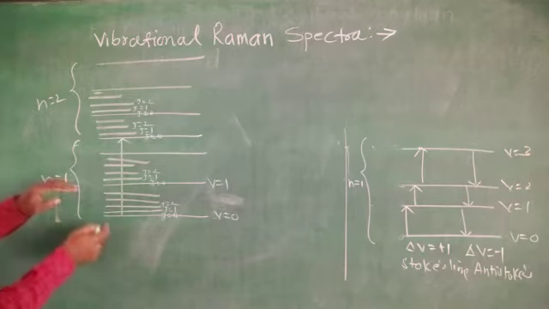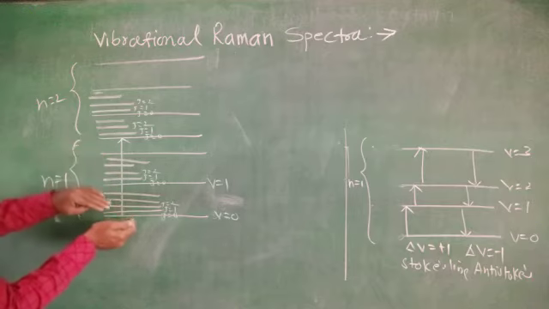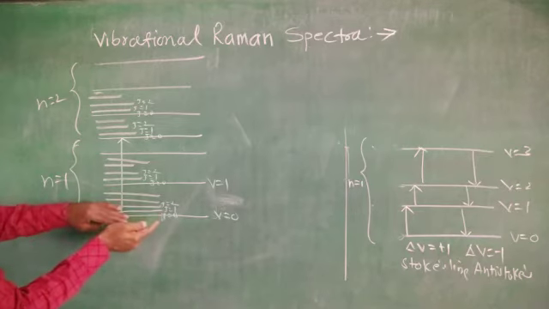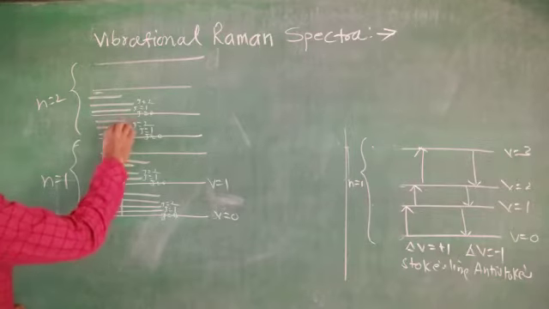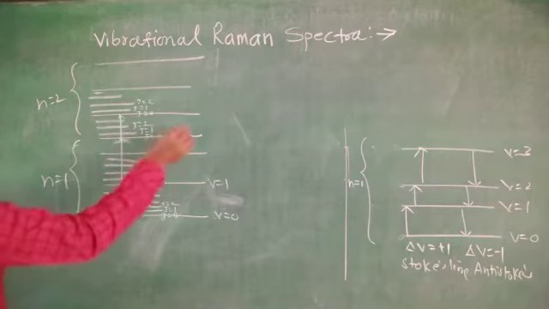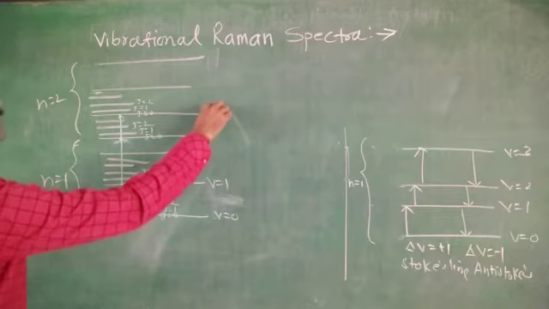See here, V equals 0 to V equals 1 here. But here what is there?